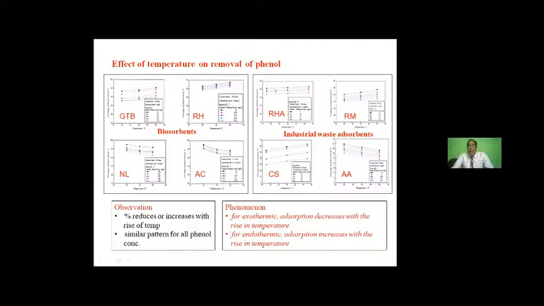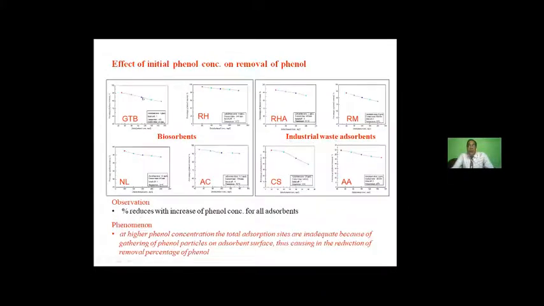With temperature, it depends on the endothermic or exothermic nature, and that's why sometimes we'll find that it increases with temperature, and sometimes with certain adsorbents it decreases. And for initial phenol concentration, you can see similar nature for all. The reason is that at higher phenol concentration, the total adsorption sites are inadequate, and that's why the phenol adsorption is reduced at higher percentage, and that is what we are getting through the experiment also.